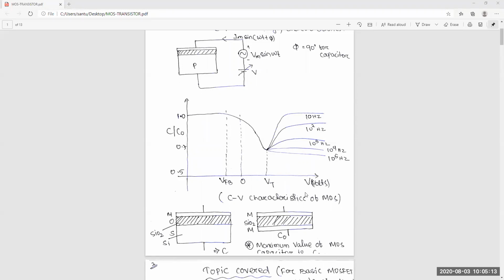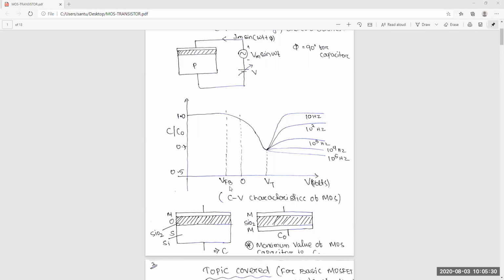Sir, what is VFB? This is V flat band. Flat band means I'll show you in detail. Flat band means the band is flat. There is no bending.